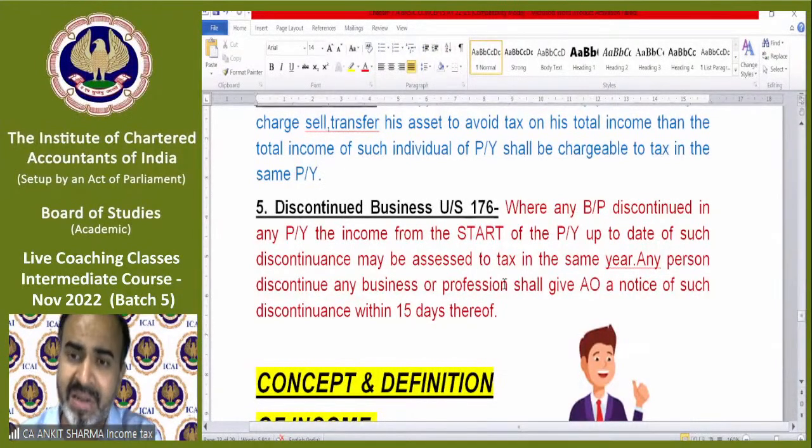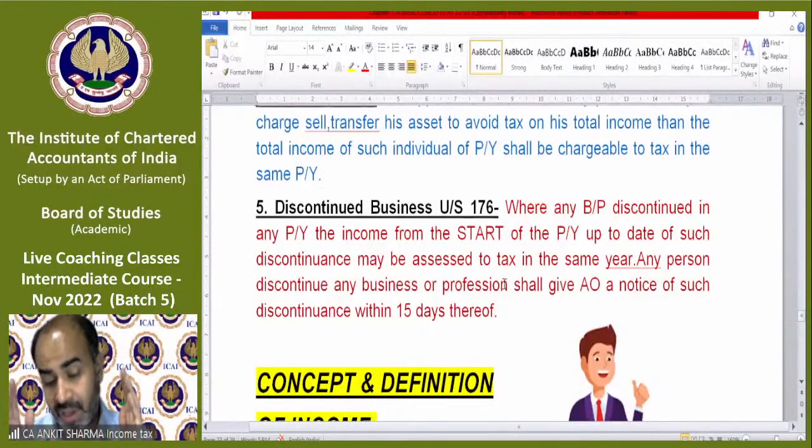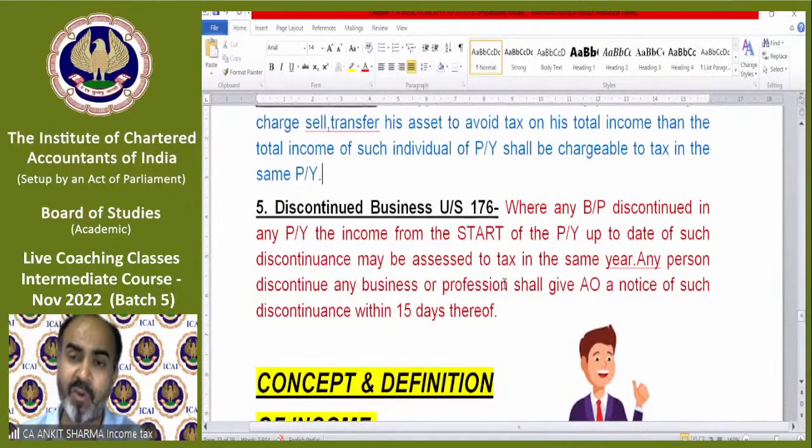If you're a normal partnership firm, normal company, or a normal business, even if a normal business is discontinued in any year, then in that discontinued year, the previous year income, tax needs to be paid in the same year also. Because in the next year, it's very difficult to find the partners, shareholders, directors, etc. So this point 5 is applicable to all regular businesses.